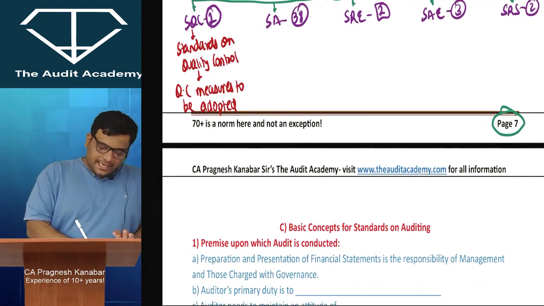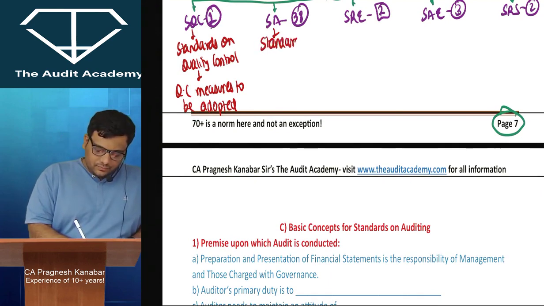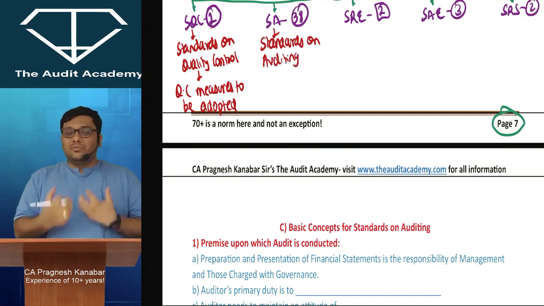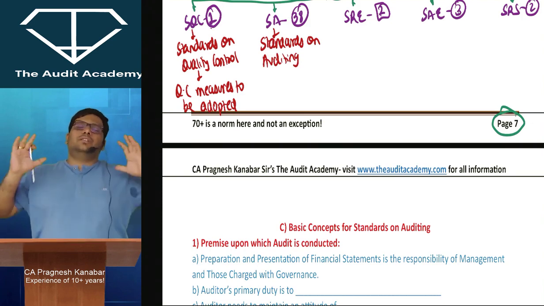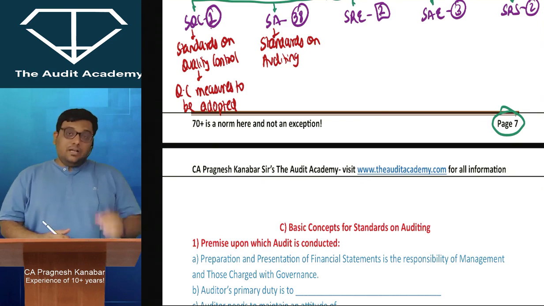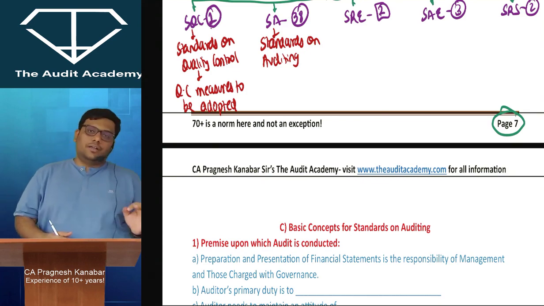Okay. SA. Full form of SA is Standards on Auditing. No, you need to write this. You need to write this. Only then you will get the mood of studying. All right. You cannot just sit on your bed and just look at the lecture. No. That is not how final CA is correct. Now, SA stands for Standards on Auditing.